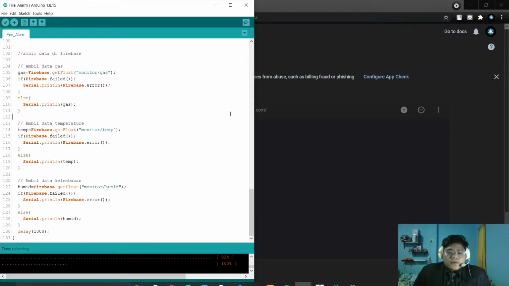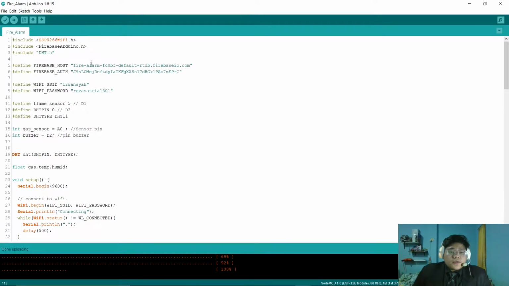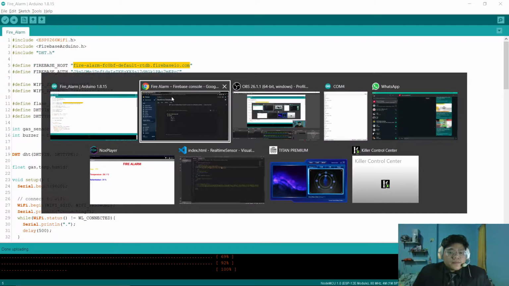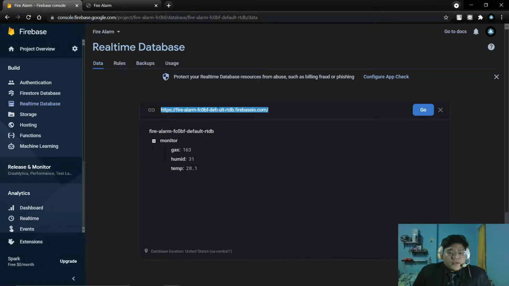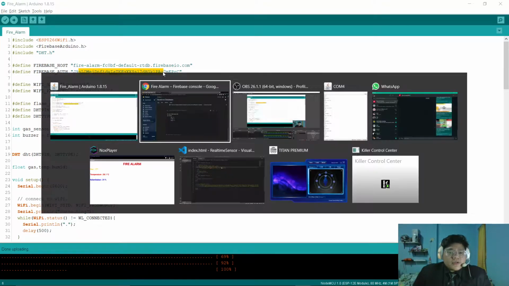So this is our Arduino IDE. We use the Firebase Arduino library, the ESP8266 Wi-Fi board library, and the DHT library. And this is the Firebase host and Firebase authentication. This is our host from here, and this is the Firebase authentication.